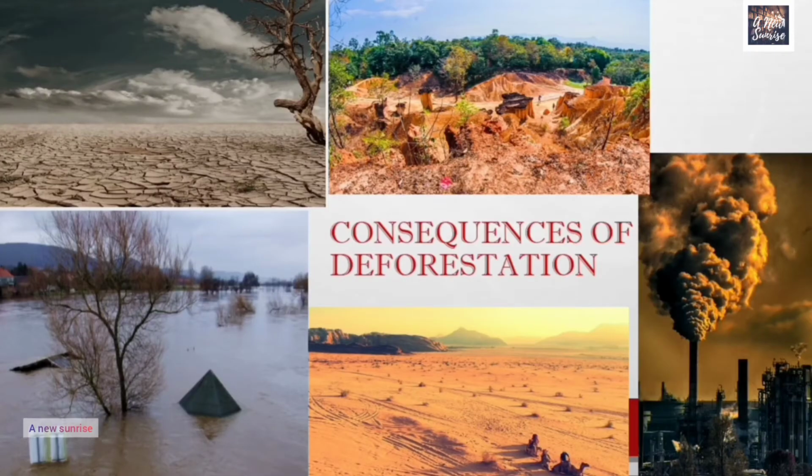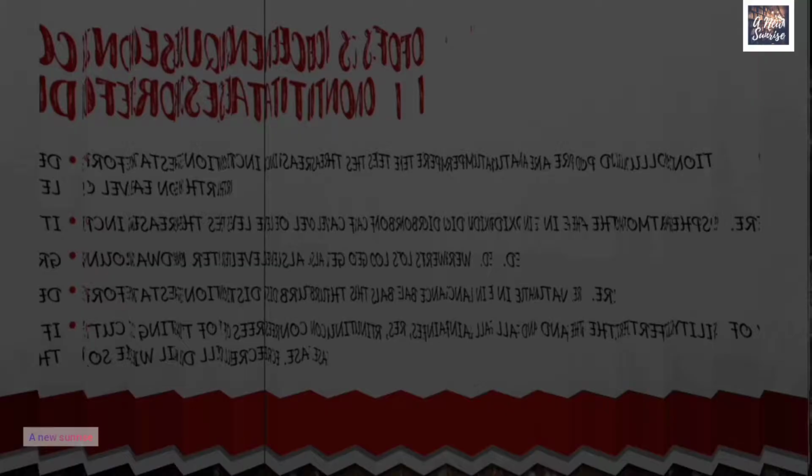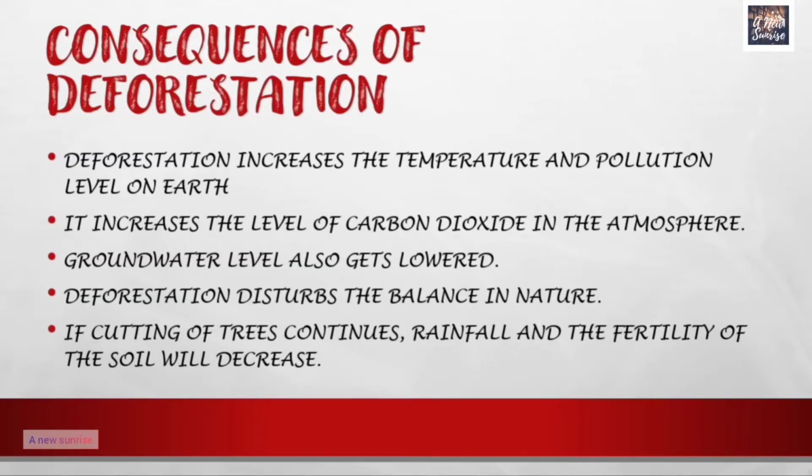Now, one image has been shown to you, that is consequences of deforestation. You can see what are the very harsh consequences of deforestation. Deforestation has a very harsh effect on nature. It causes soil erosion, flood, drought, desertification and as well as global warming. Now let us study consequences of deforestation.